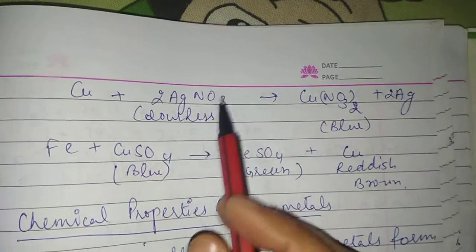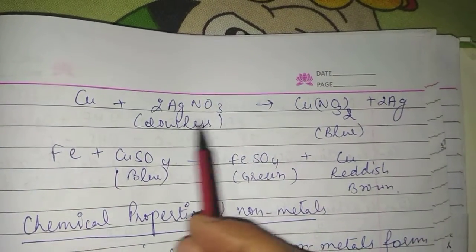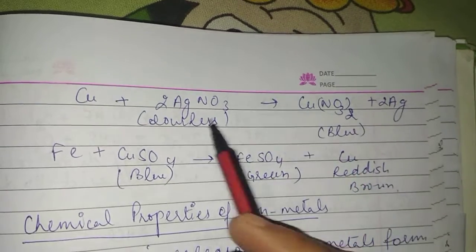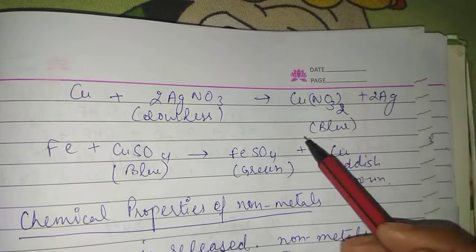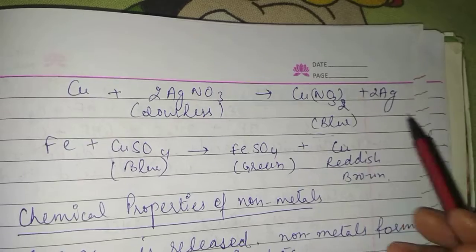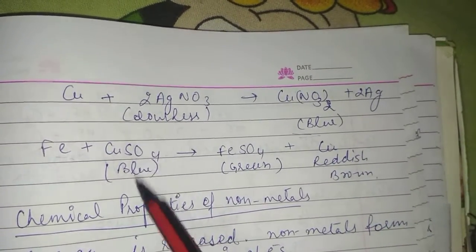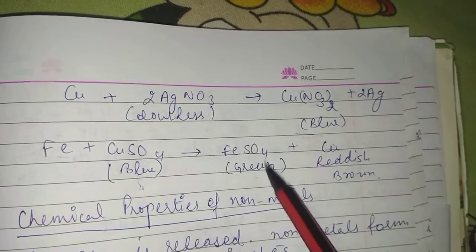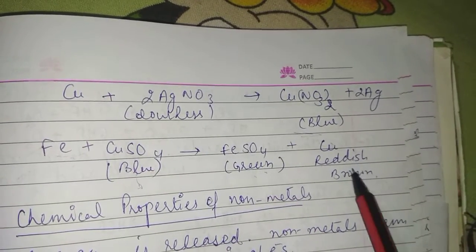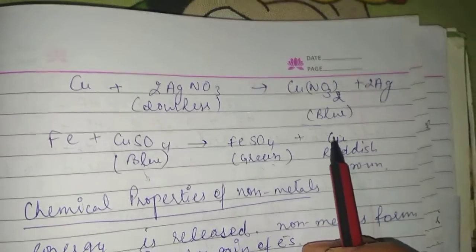See, copper with a colorless solution of AgNO3: when they react together, they form the blue copper nitrate, and Ag is released. Iron, when it reacts with the blue copper sulfate, forms the green iron sulfate, and the reddish brown copper is released.